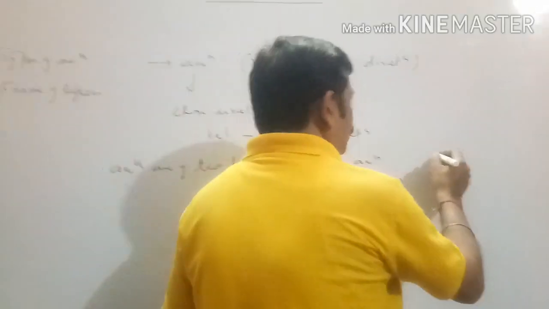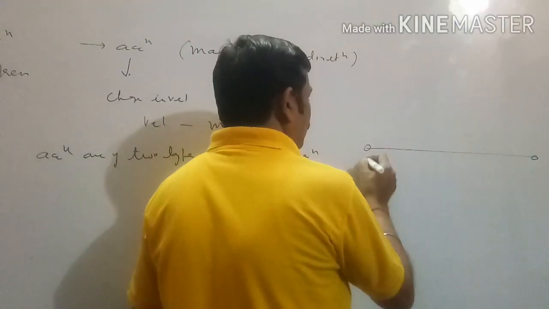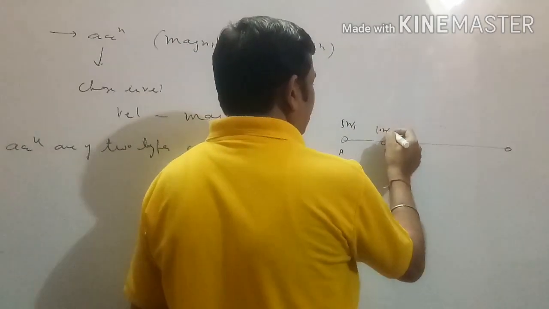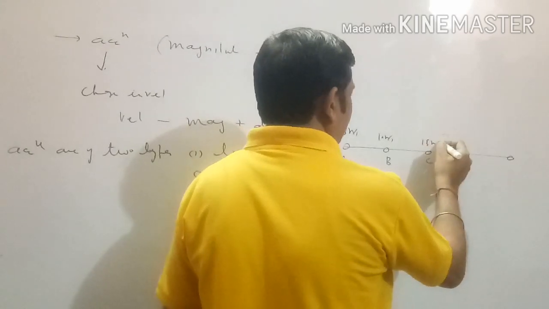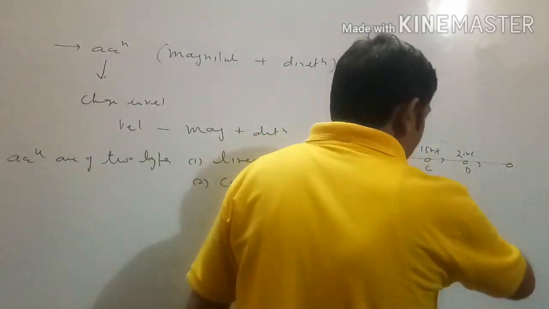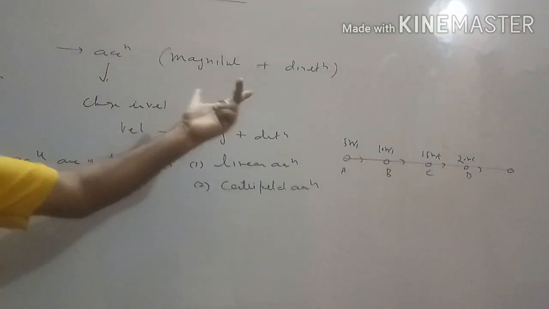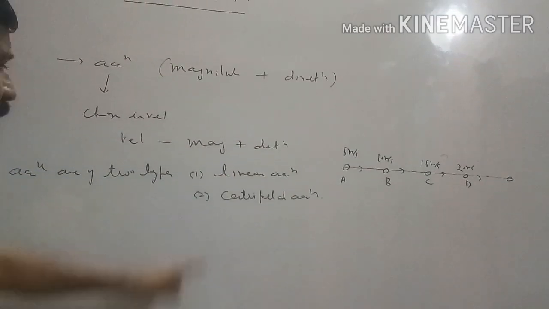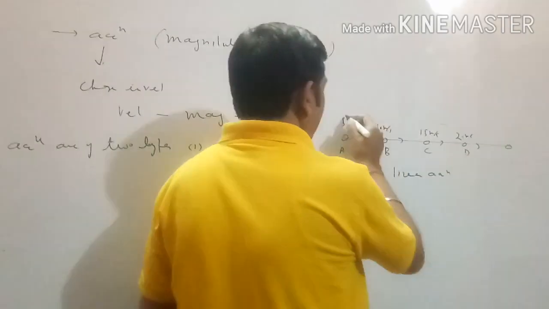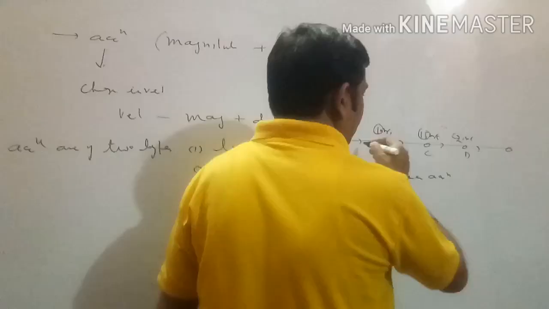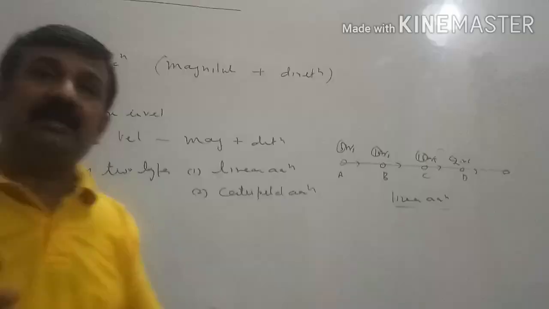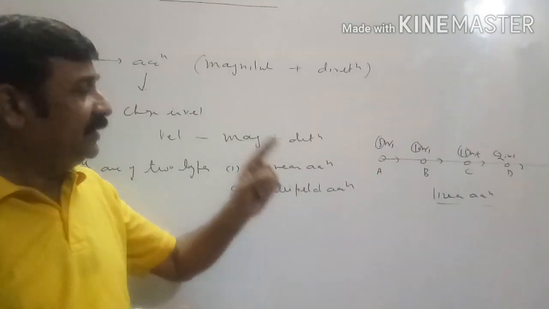When a body is moving on a straight line path, at point A velocity is 5 meter per second, at point B velocity is 10 meter per second, at point C velocity is 15 meter per second, at point D velocity is 20 meter per second. In all the cases, direction of motion is same, only magnitude of velocity is changing. In this situation, the body will have linear acceleration, because magnitude is changing but direction is same. That is the acceleration about which we discussed in class 8 and class 9.